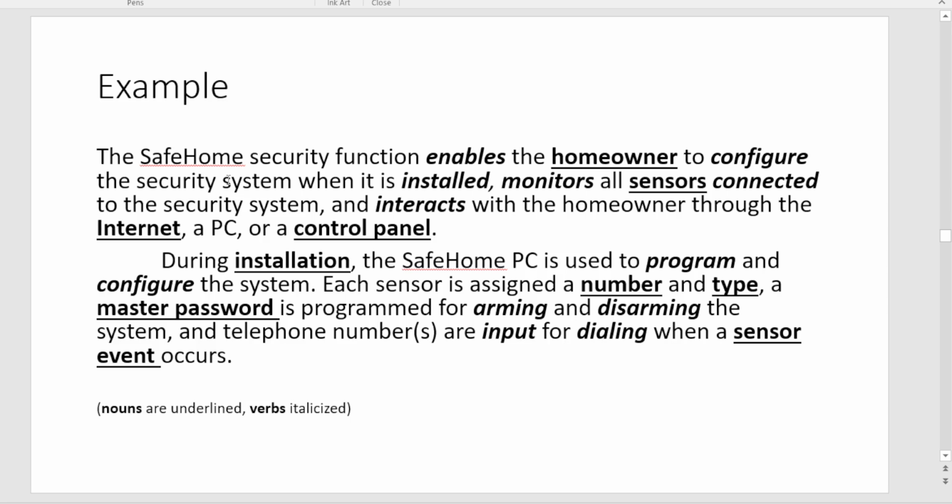So this is the complete description of a homeowner system or security system, in which the nouns are underlined and the verbs are italicized. That means this homeowner is a class, right? Configure is not a class, it is a relationship.